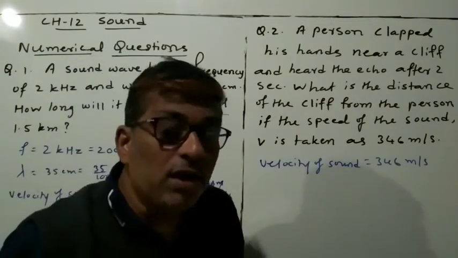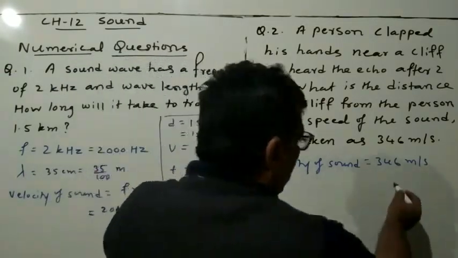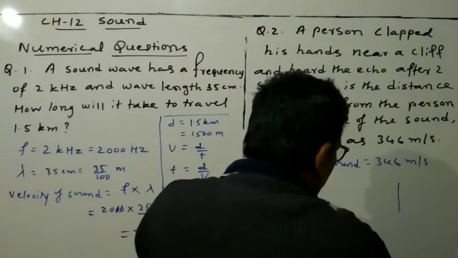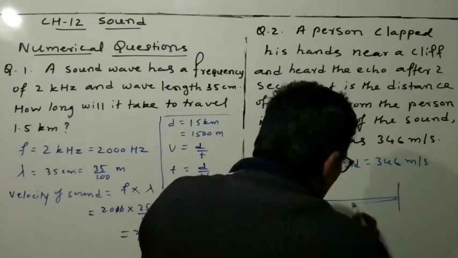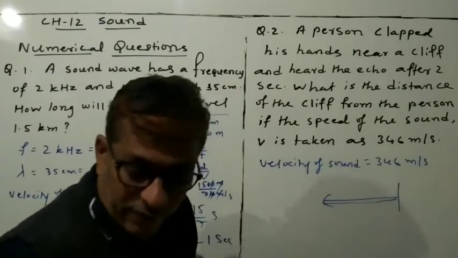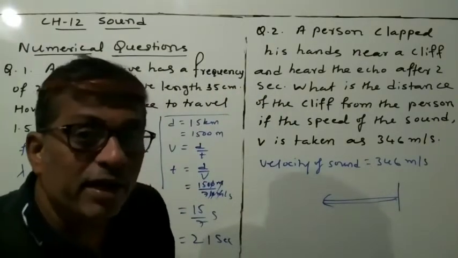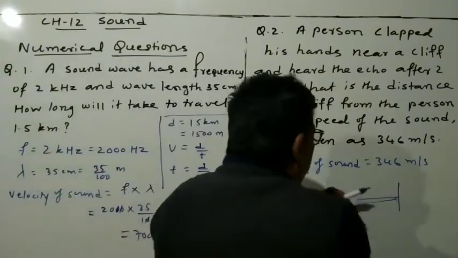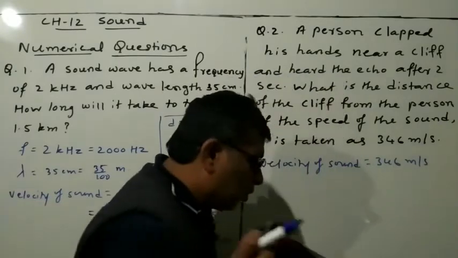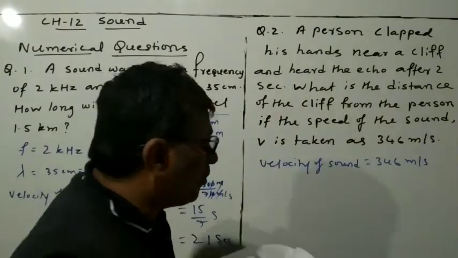And next, total distance. Total distance means what? From here, the sound will go to the cliff and come back up to here. So that will be 2d. One is going and as well as coming. So this will be distance 2 times. So total distance will be 2d.